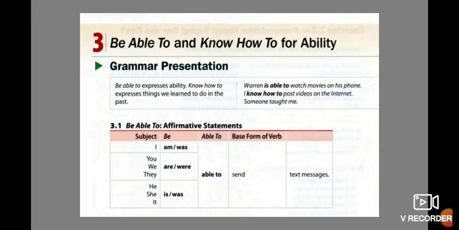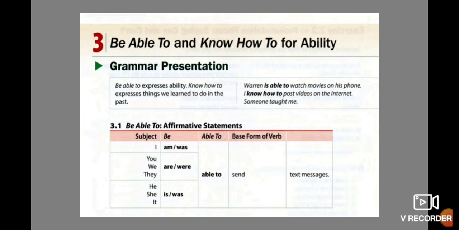I know how to post videos on the internet. Someone taught me. Okay, so that's me. I learned this ability, okay, in the past, but I apply it today. Be able to in affirmative statements. Okay, we know the structure: first we use a subject or maybe a pronoun, then we use the verb be, then the expression able to, and a verb in base form, okay, and then the complement.